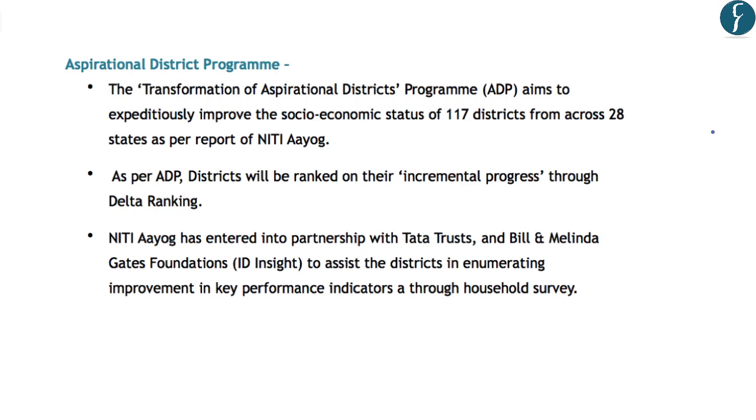Now, after highlighting the administrative block level initiative Saksham of Haryana and the School Education Quality Index, which is operated at the state level, the author has also highlighted the Aspirational District Program, which operates at the district level. And regarding this program, you should note that it aims at expeditiously improving the socio-economic status of 100 selected districts from across 28 states.